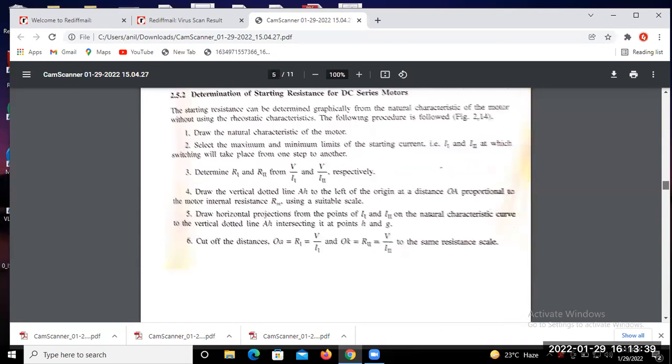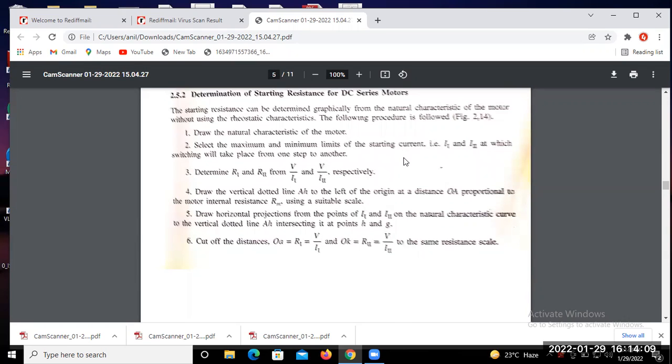So next we want to find the starting resistance for the DC series motor. How can you add minimum resistance in the DC series motor? The starting resistance can be determined graphically from the natural characteristic of the motor without using the rheostatic characteristic. First you draw the natural characteristic of the motor and select the maximum and minimum limit of the starting current, that is I1 and I2.